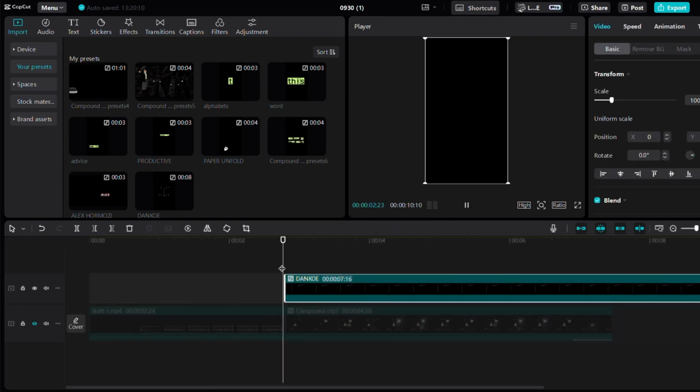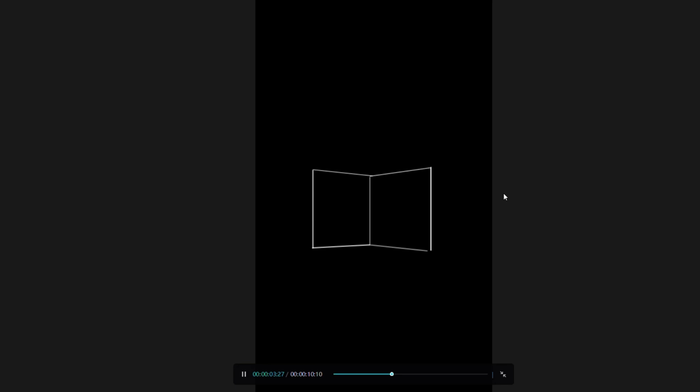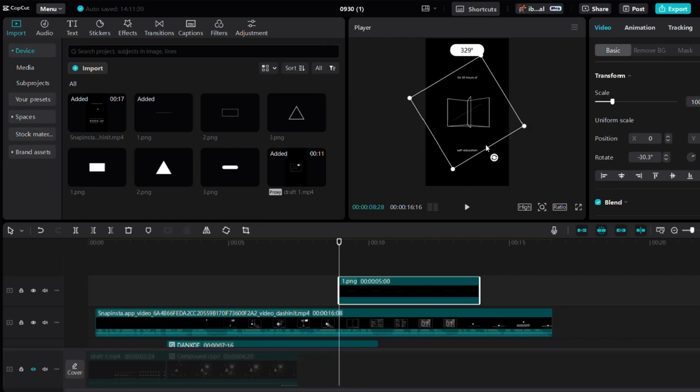Now we're left with one last thing, the page turn. To make the page turn, first we need to create a page, then add lines above the existing lines of the page.